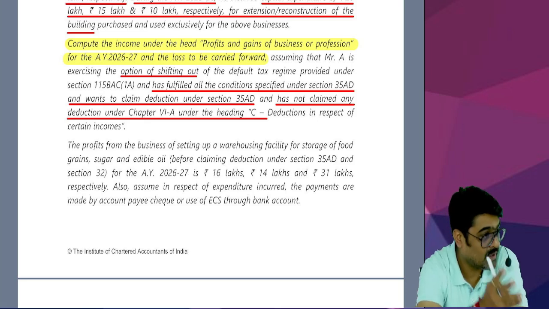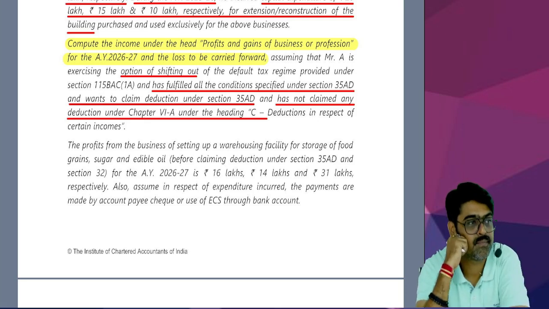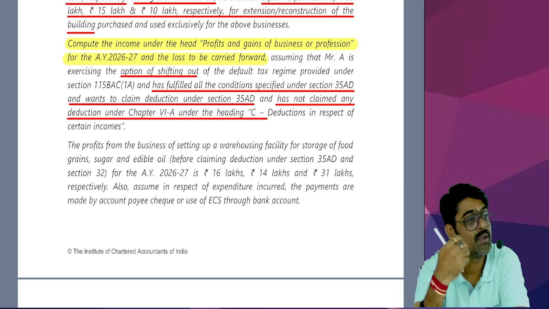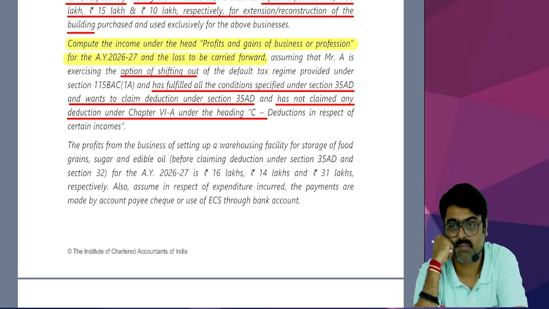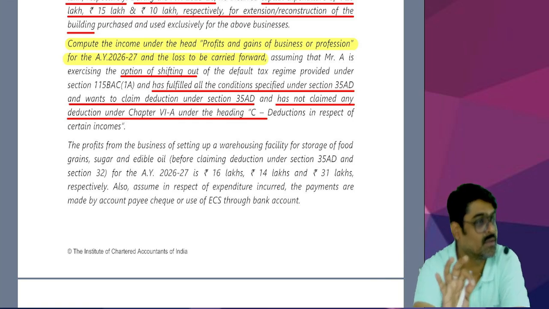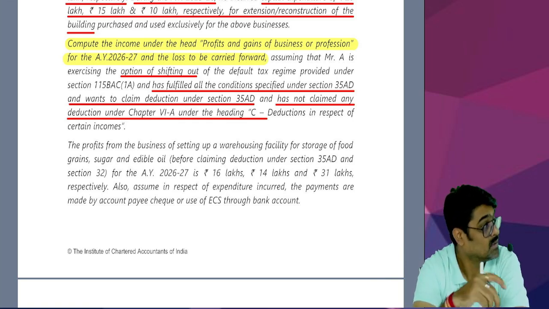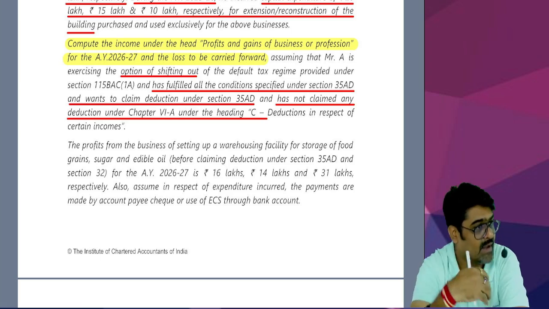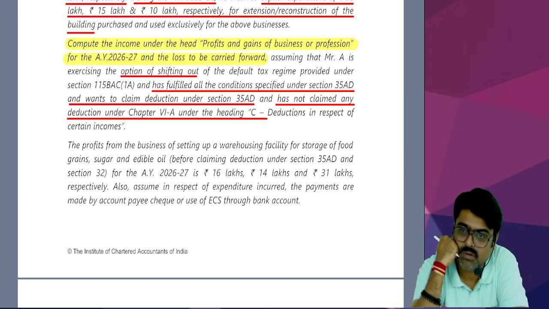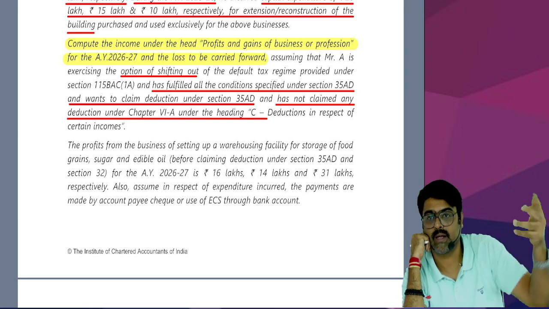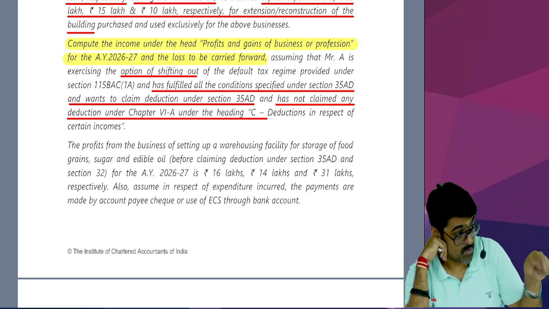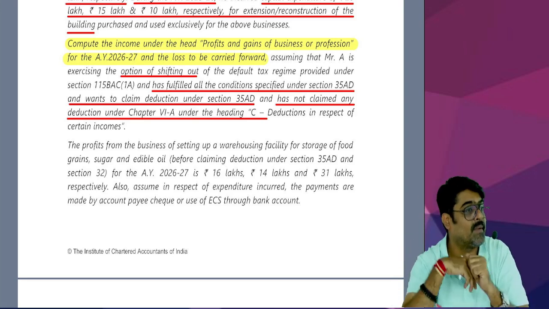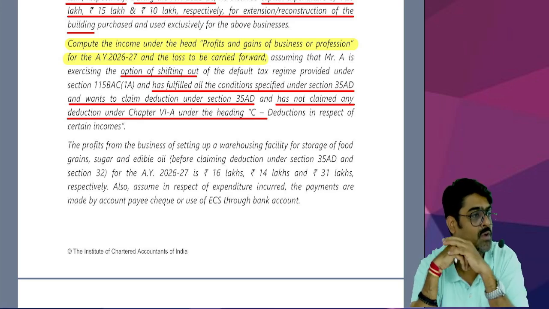Because these conditions I have already explained. Now see how they are trying to make the question tricky for you. They are trying to give all this unnecessary information so that you get confused reading all these things. But I have explained everything out of this while I was explaining 35AD. If you want to claim 35AD, you have to satisfy all the conditions. You have satisfied them. But if you want to claim that deduction, please make sure that you are not claiming part C deduction of chapter 6A. Assessee is not claiming. He will be able to claim 35AD deduction for the first 2 businesses.